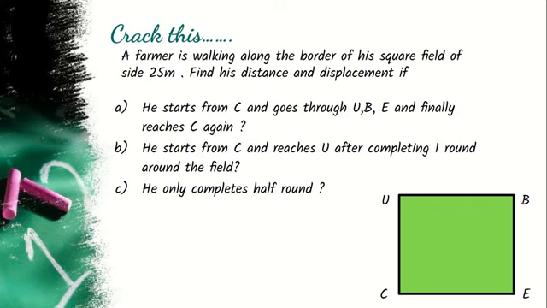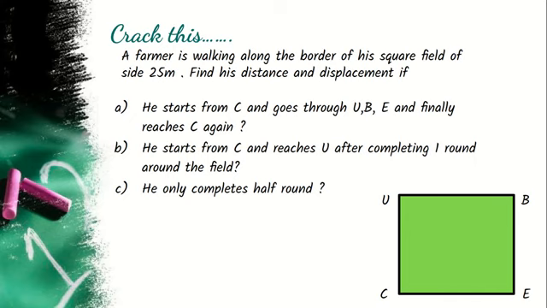Let us see if we can crack this. A farmer is moving along the border of his square field of side 25 meter. Find his distance and displacement if he starts from C and goes through U, B, E and finally reaches C again. The second part of the question: he starts from C and reaches U after completing one round of the field.